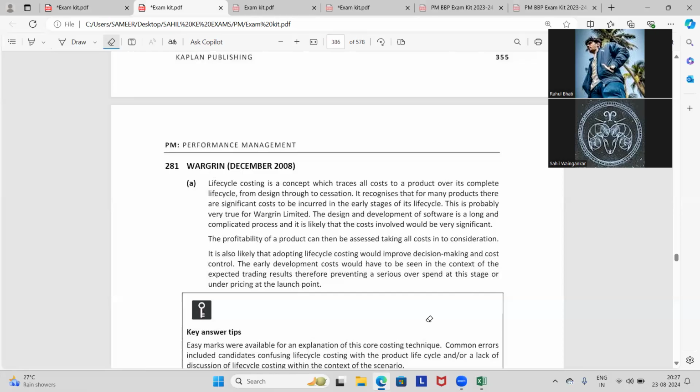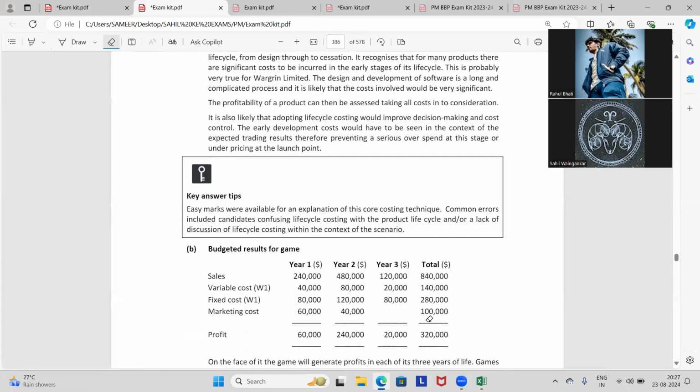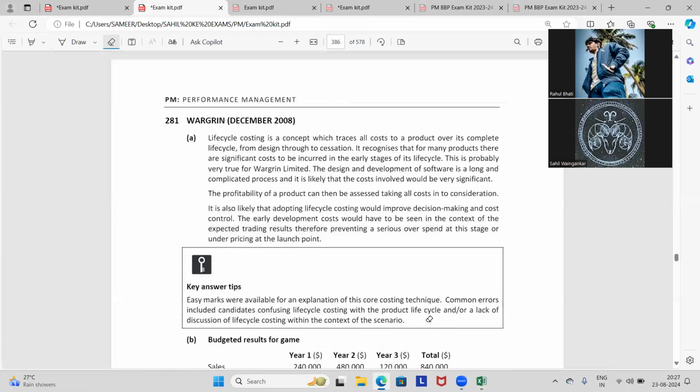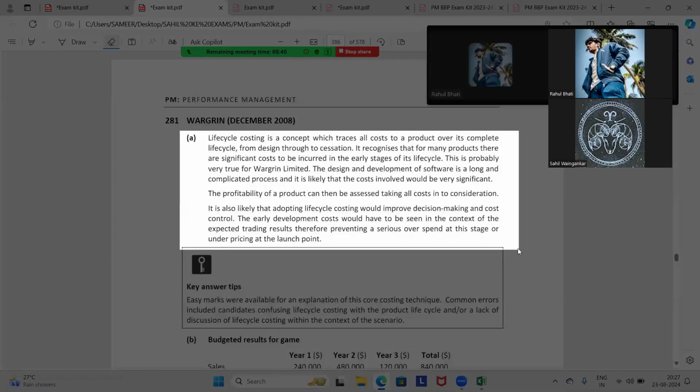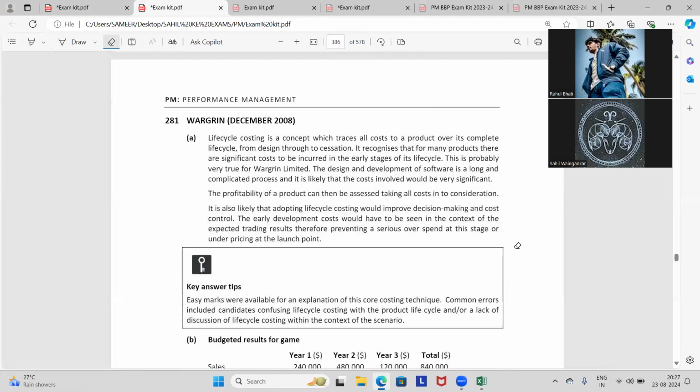Quite good points. Overspend or underpricing.